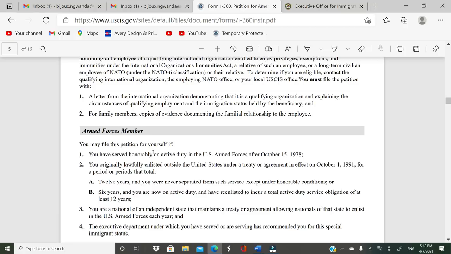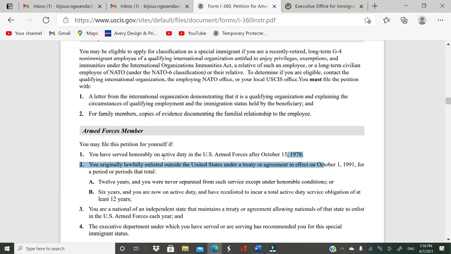And then we have armed forces member. You may file the petition for yourself if you have served honorably on active duty in the U.S. Armed Forces after October 15, 1978. You were originally lawfully enlisted outside of the United States, 12 years and you were never separated from such service, or 6 years and you are now on active duty and have reenlisted to incur a total active duty service.